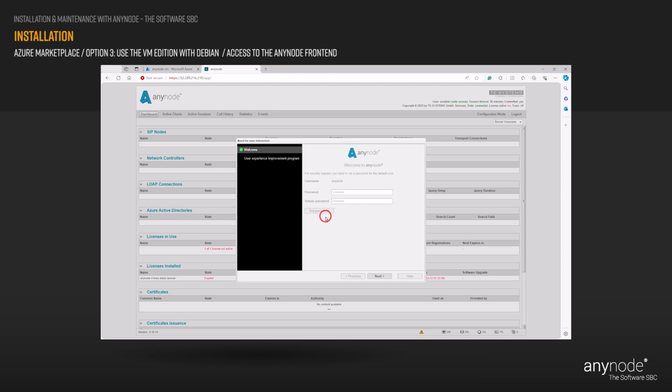Click Set Password. By agreeing to participate in our user experience improvement program, you can help us improve our product or service. Your feedback will enable us to enhance the overall usability and functionality. Once you have made your decision, select Continue to proceed to the next step.